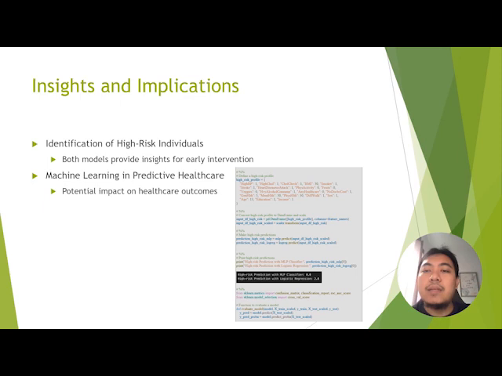Machine learning in predictive healthcare. The success of our models highlights the power of machine learning in leveraging diverse health indicators for predictive analytics. This has significant implications for improving healthcare outcomes by identifying potential health risks before they escalate.